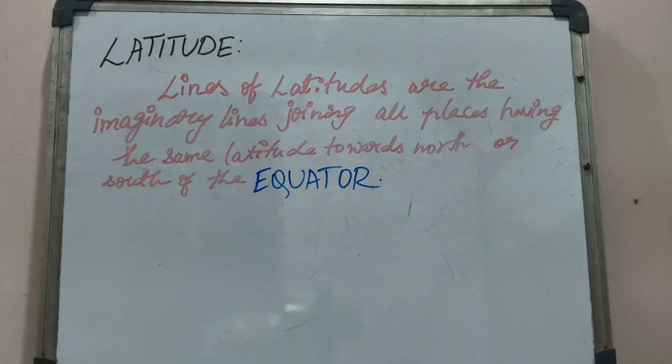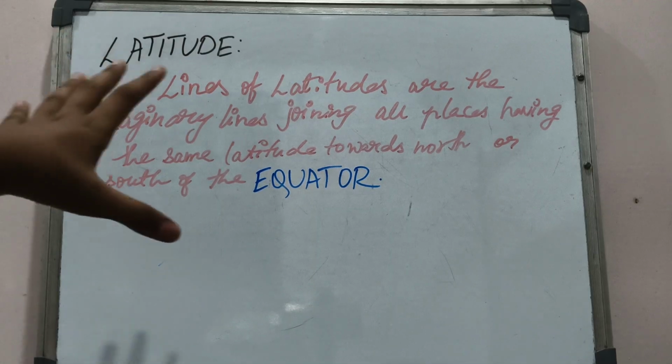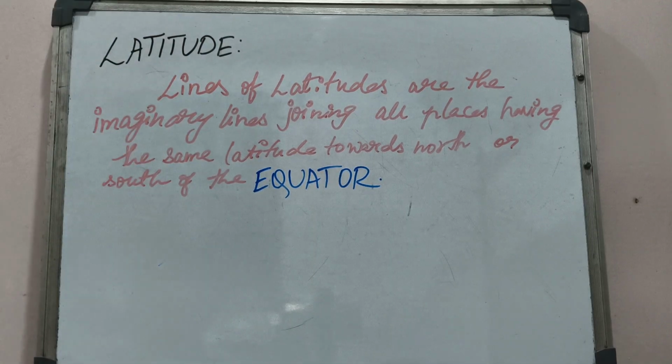What are latitudes? Lines of latitude are the imaginary lines joining all places having the same latitude towards north or south of the equator. We can see the Earth, but these latitudes and longitudes are imaginary. If you see the Earth from space, you cannot see them.